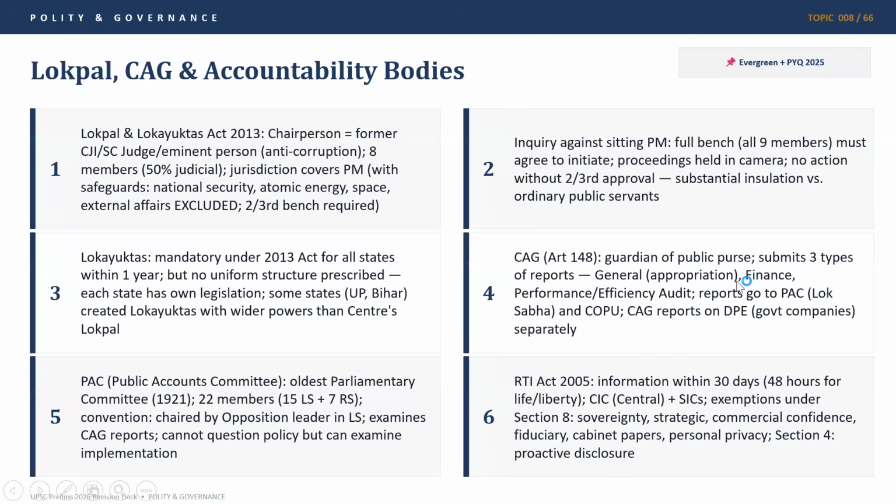So there are 3 very important reports by CAG, which are related to appropriation, finance, performance, and efficiency, which go to the PAC, Public Accounts Committee, and the Committee on Parliamentary Affairs. And CAG also publishes a 4th report, which is on public enterprises, which are government companies, separately. The Public Accounts Committee is the oldest parliamentary committee, established in 1921. It has 22 members, 15 Lok Sabha and 7 Rajya Sabha members by convention. It is chaired by the opposition leader in Lok Sabha.